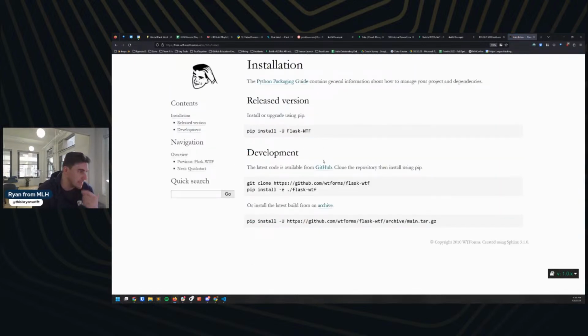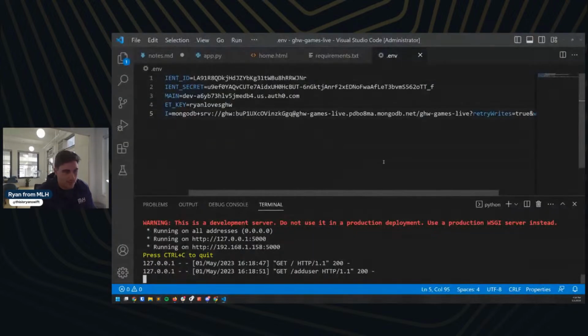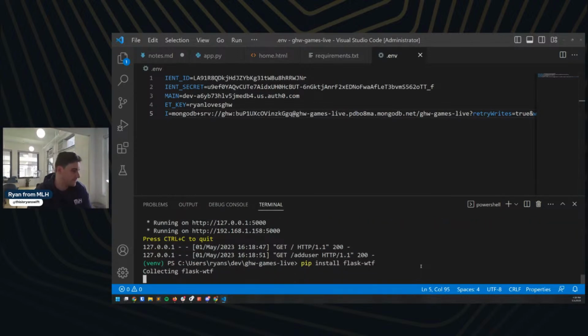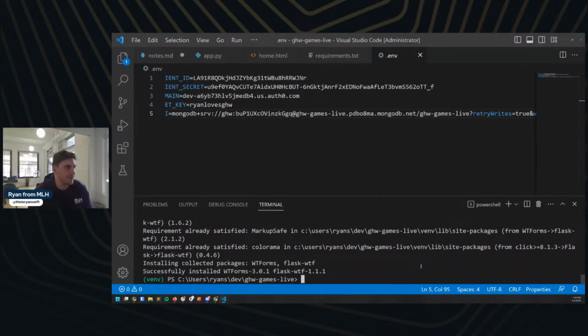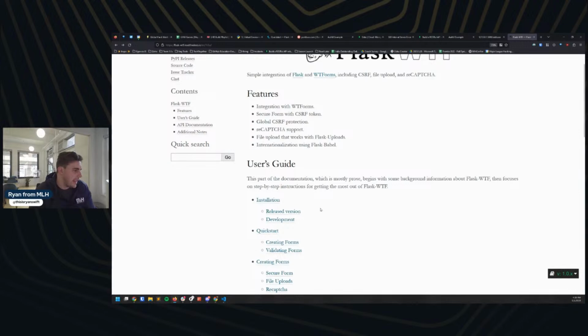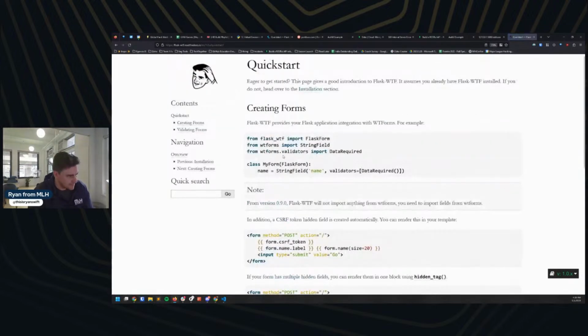It's just install Flask WTF. Great. So we'll come back here. We're going to close out of our server. We're going to do a pip install Flask WTF. Looks like it's good to go now. We'll come back here and we'll read through our quick start.